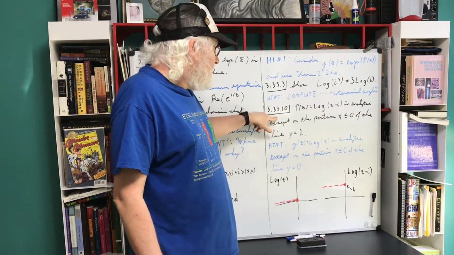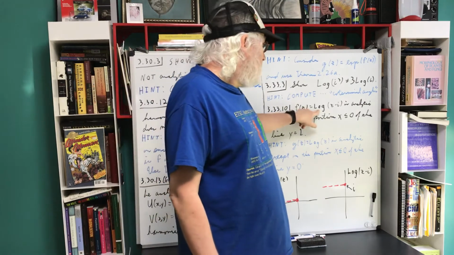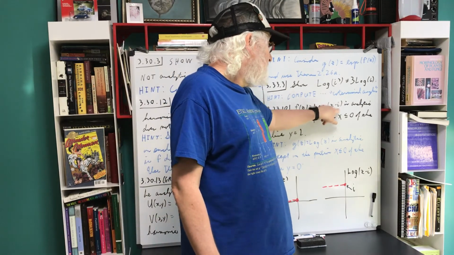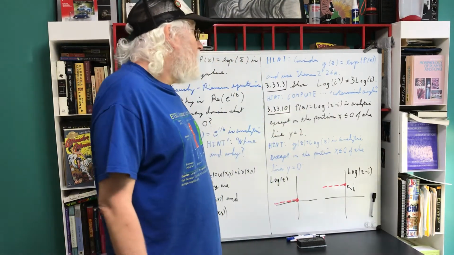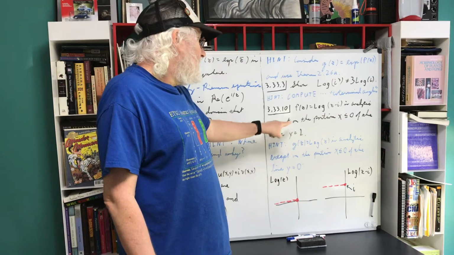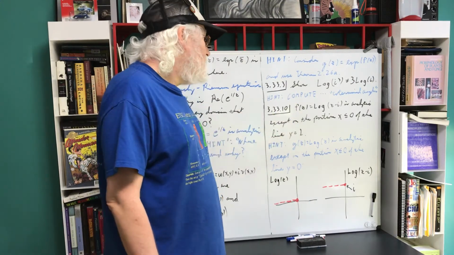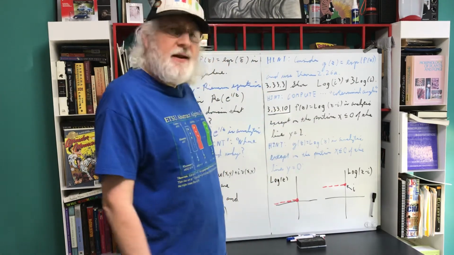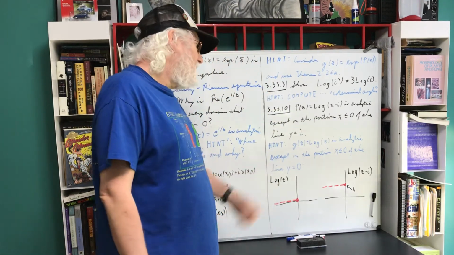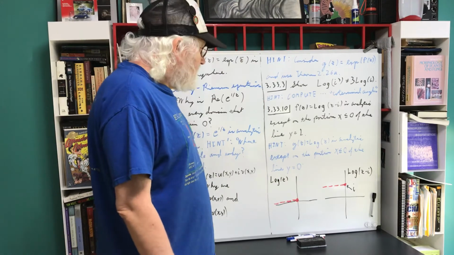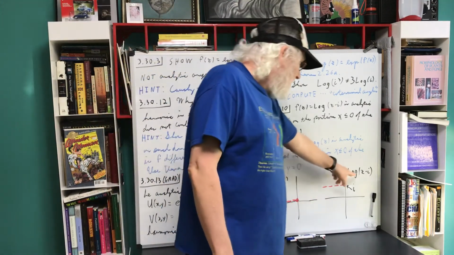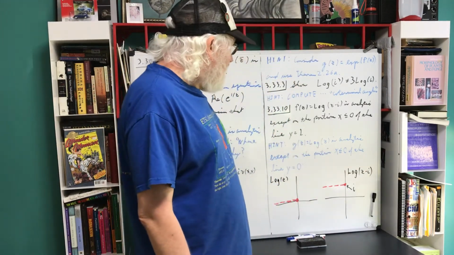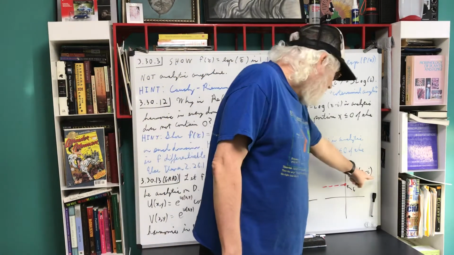The last one says consider f of z equals principal value of the logarithm, z minus i. Show this is analytic except on the portion x less than 0 of the line y equals 1. The main reason I wanted to do a video was so I could draw pictures of this stuff here. So what they're saying is this function log z minus i is analytic except along the line y equals 1.